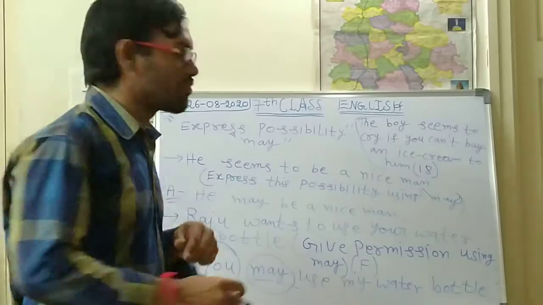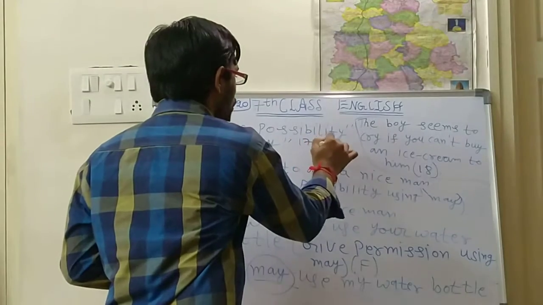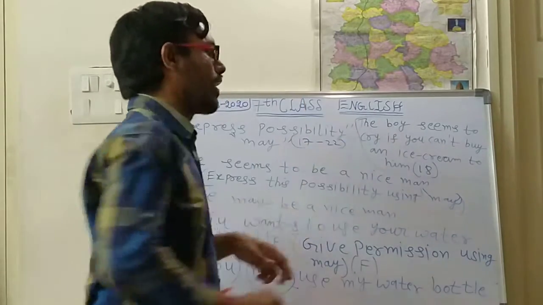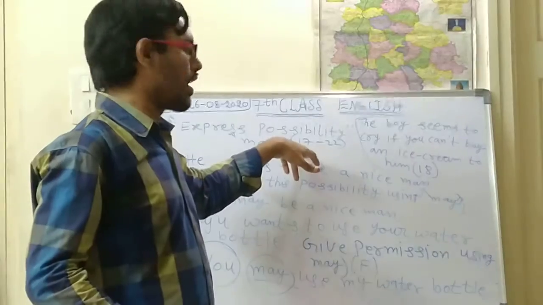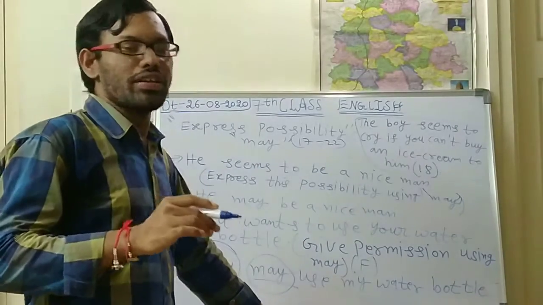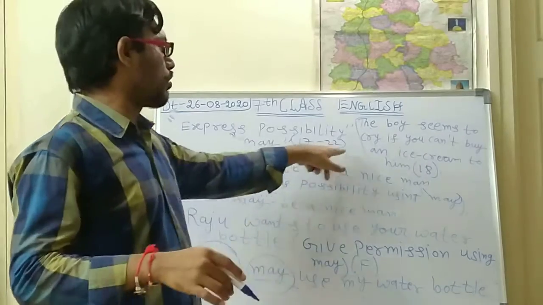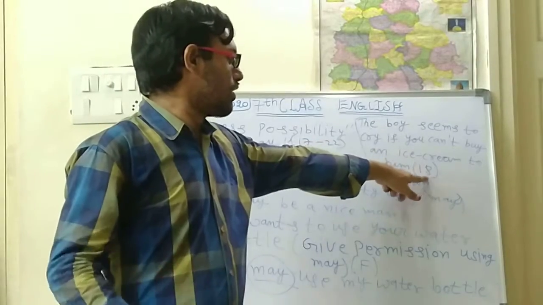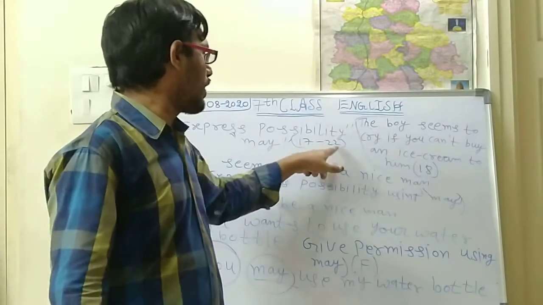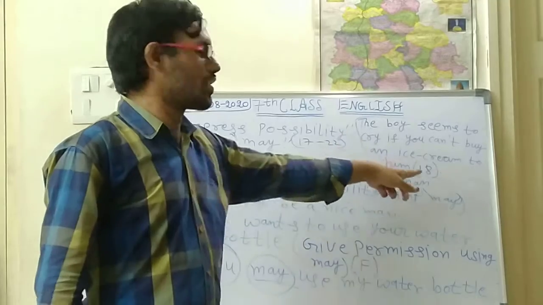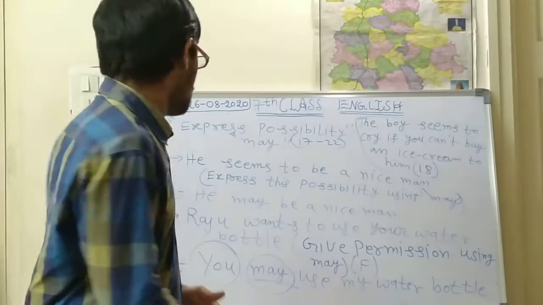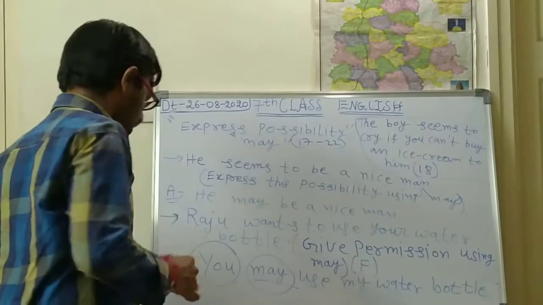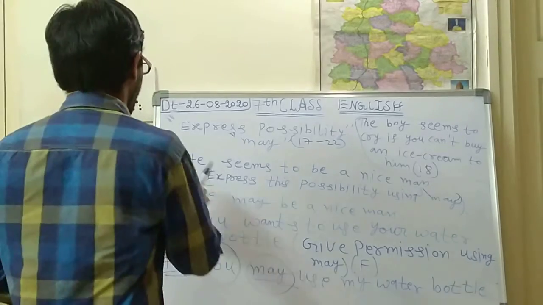Once again I am saying, children, questions 17 to 22 of your government paper. If you have previous government papers, you can check that questions 17 to 22 will be like this. One of the questions will be given in between these questions. Okay, next question we shall see.